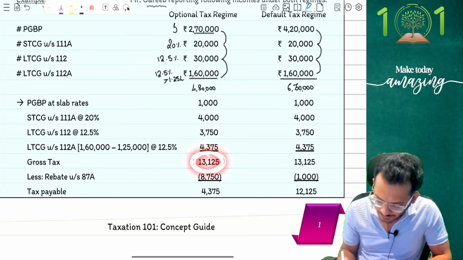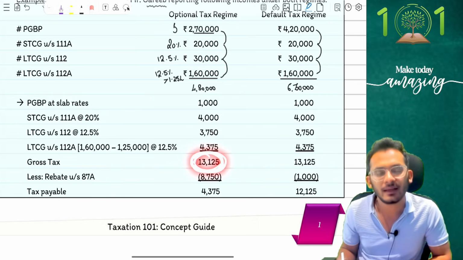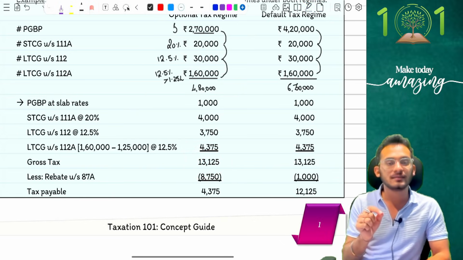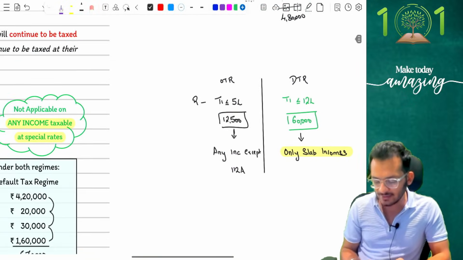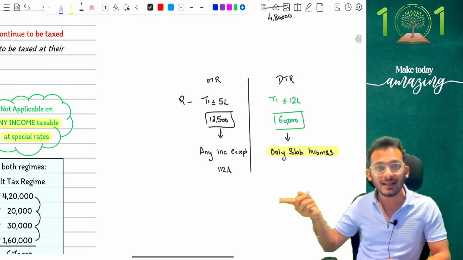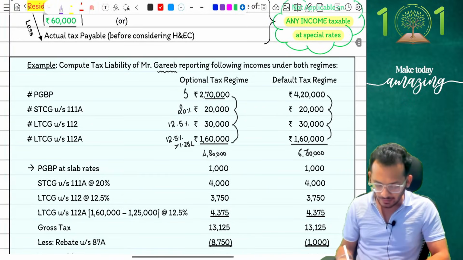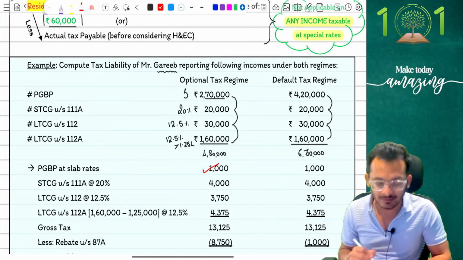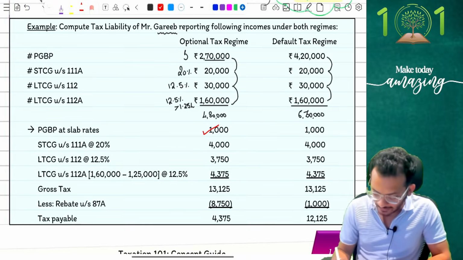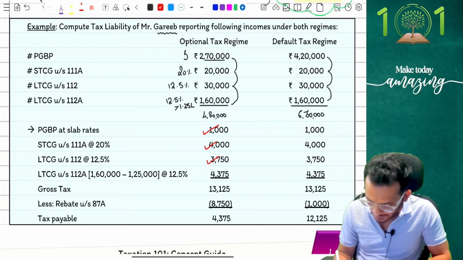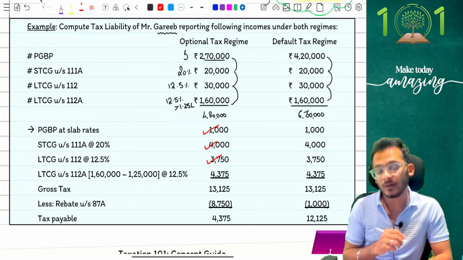So my old tax regime tax liability has come to 13,125. At this stage, what will you do? Notice what I said: the old tax regime says you can claim rebate on any income except 112A. So let's check which incomes I can claim rebate on. Can I claim rebate on PGBP? Yes. Can I claim rebate on 111A? Yes. Can I claim rebate on 112? Yes. Can I claim rebate on 112A?